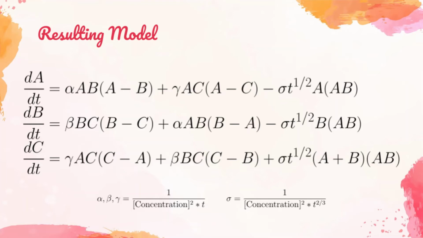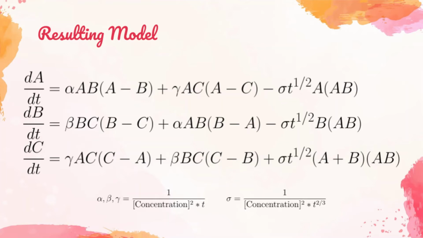We note that each derivative has three components, two of which are conversion factors to convert one group to the other, and one of which is a compromise factor. The sum of the compromise factors is 0, and the sum of the conversion factors is 0. The conversion factors are direct representations of proportionality. Because the alpha factor is present in populations A and B, it will be directly related to both populations A and B. It's also directly related to the difference between populations A and B. If population A is higher, it'll be positive for population A and negative for population B. All 6 of the conversion factors are symmetric and follow the same rules.